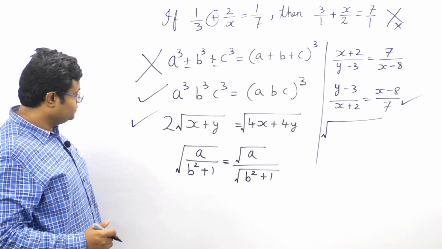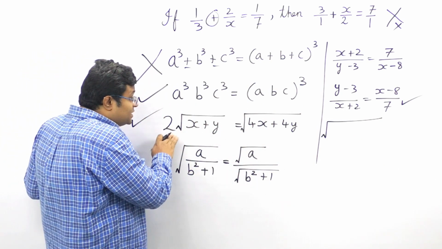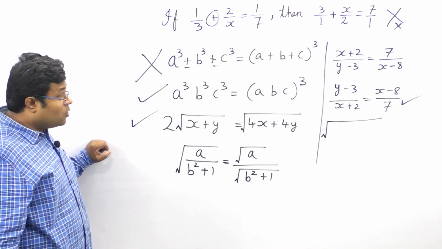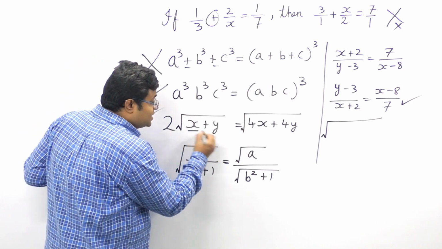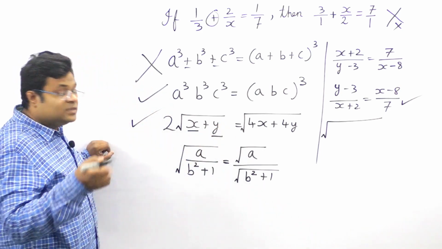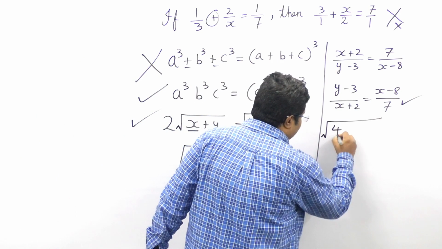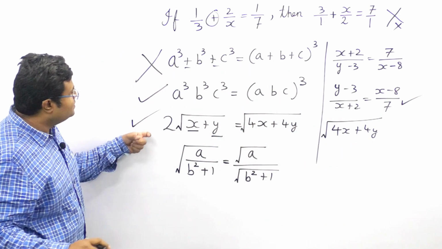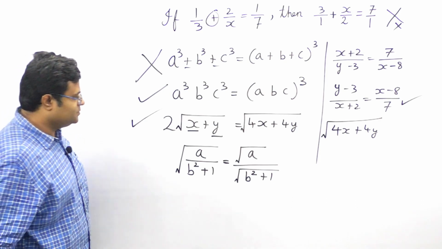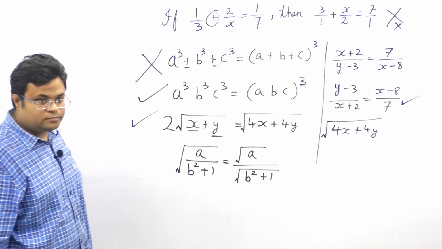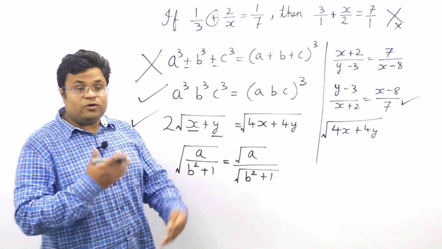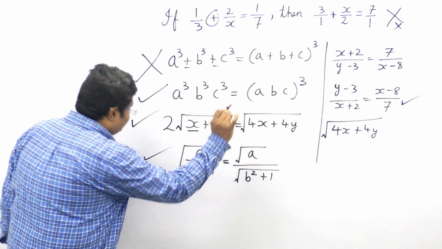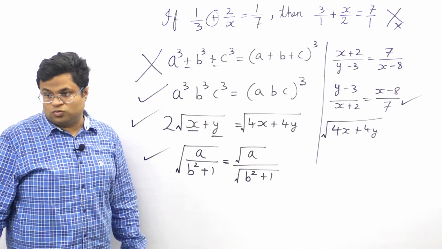Once it comes inside, 2 becomes 4. Once it becomes 4, you will multiply it with the first element also and second element also. So this will become 4x plus 4y. Absolutely no problem. This step is correct. What about this? Think and tell me true or false. Okay, so this is definitely true.